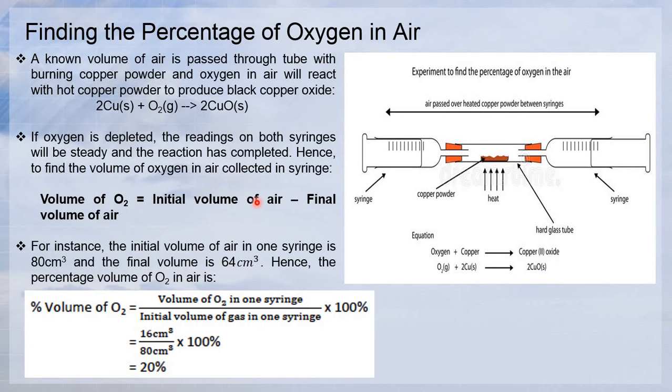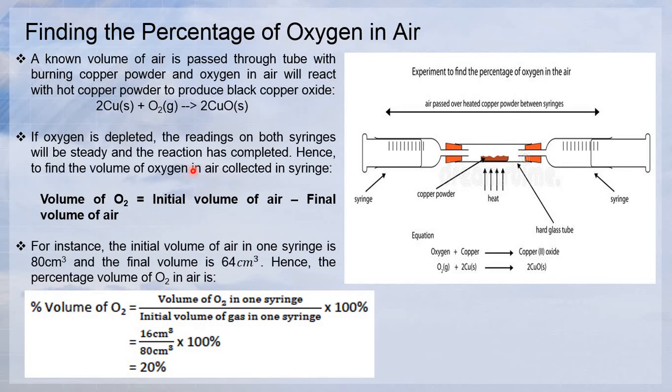You take this minus this and you get 16, because you want to find the volume of oxygen in one syringe. Divide by the initial volume of gas in one syringe, which is 80, then times 100 percent, and you will get 20 percent volume of oxygen. That is how we can find the percentage of oxygen in air.